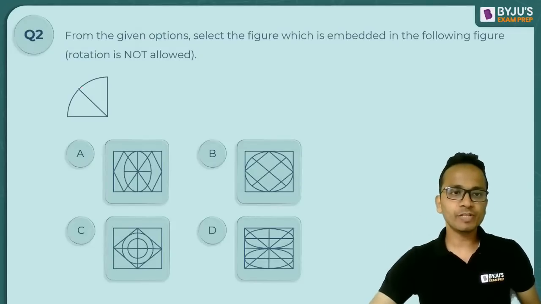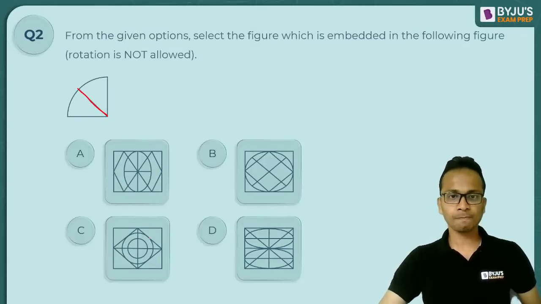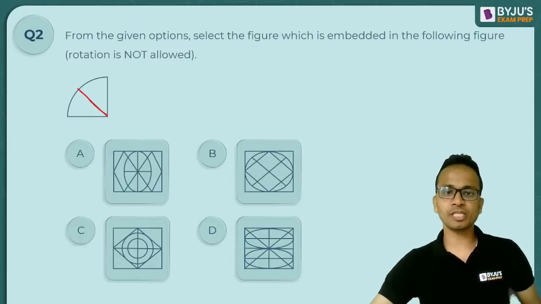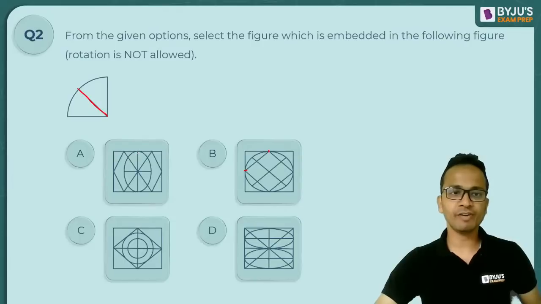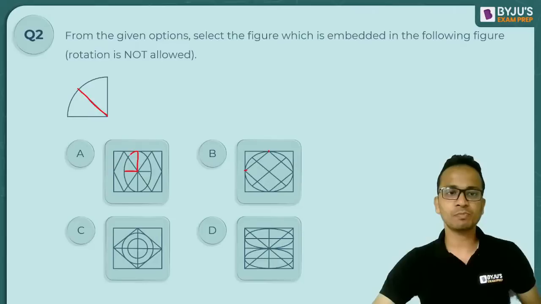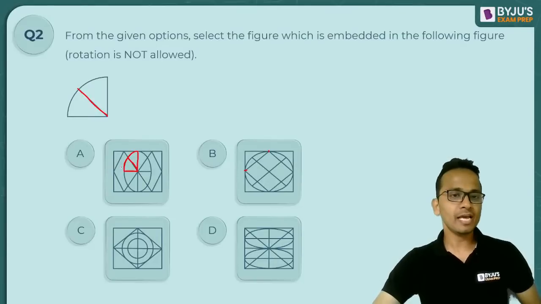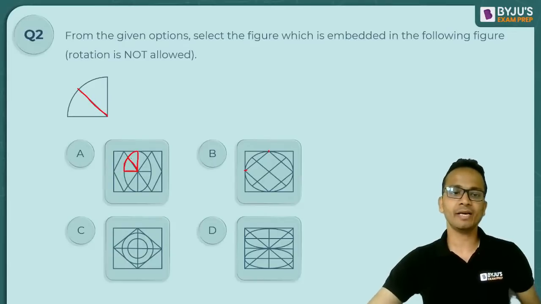Now you have to be careful with this line. Those who are saying option C as the answer, this line is not present in option C. Also, if you're saying option B, so option B, this curve is ending here. Okay, right? So option B can also not be the answer. Right, so option A. So if I'll pick up this part of the figure, okay, so you will see that option A has the figure embedded in that.